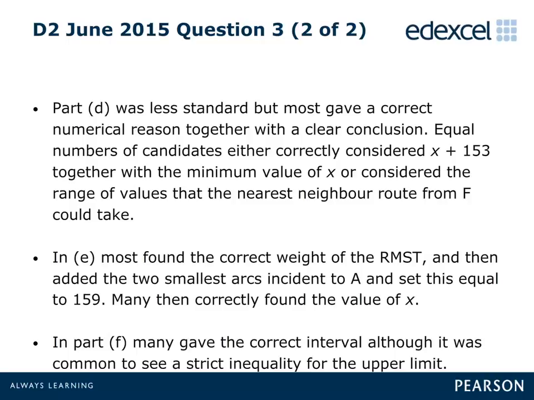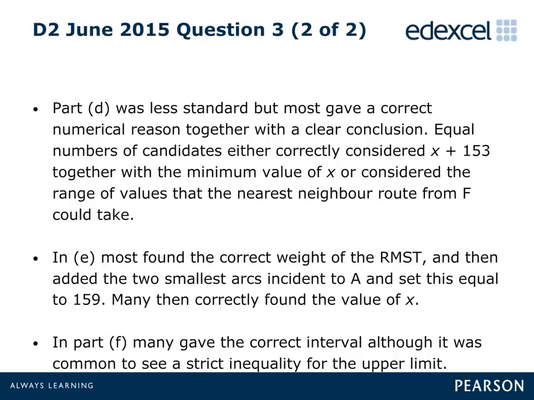Part D asked candidates to decide which of the two nearest neighbour routes gave the better upper bound. This part was less standard than previous questions asked on this topic, although many candidates correctly calculated that the route starting at F would be 153 plus X. These candidates then went on to argue that if X is in the interval of 21 to 27, then 153 plus X would be greater than 166, which was the length of the route found in Part C.